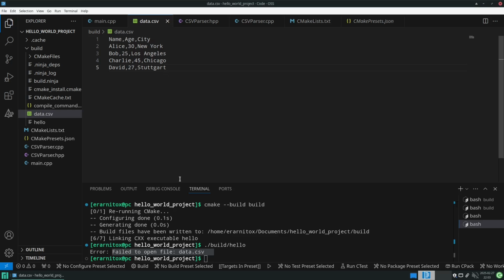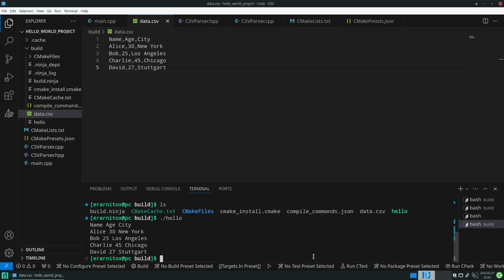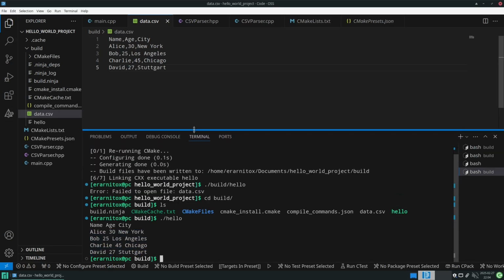So like this. Now if we go into build, in the same directory as our hello and our data.csv lies, we can execute it again, and we can see that we were able to read our data in. And with that, we have built a very simple CSV parser.